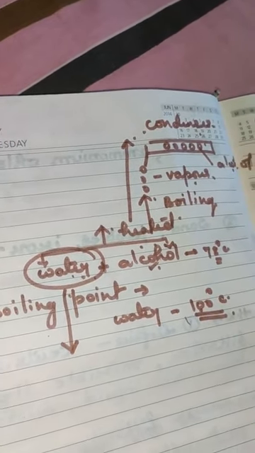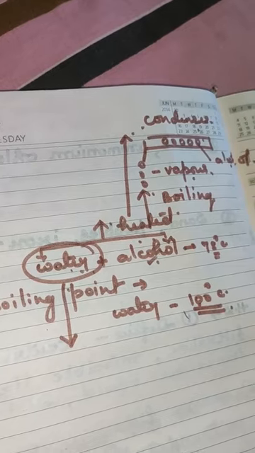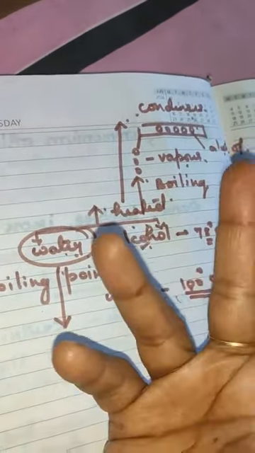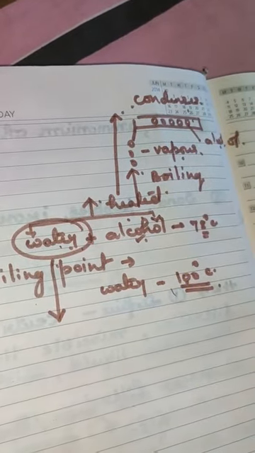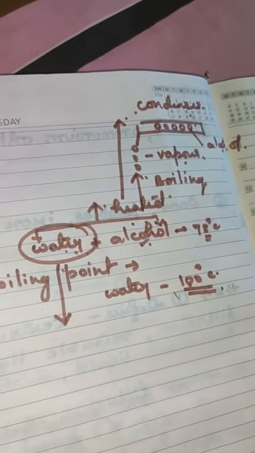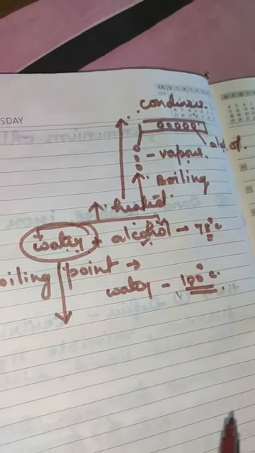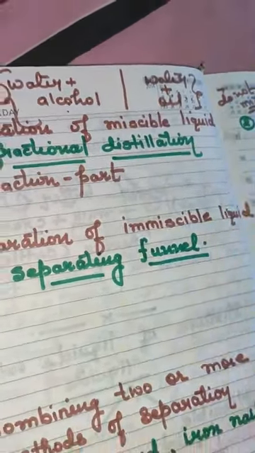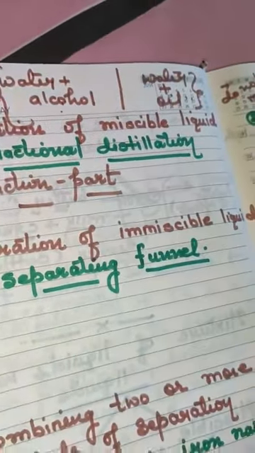This is known as distillation. Clear to you? Distillation is where different liquids are boiled and change into vapor depending upon the temperature of their boiling points. This is called fractional distillation.